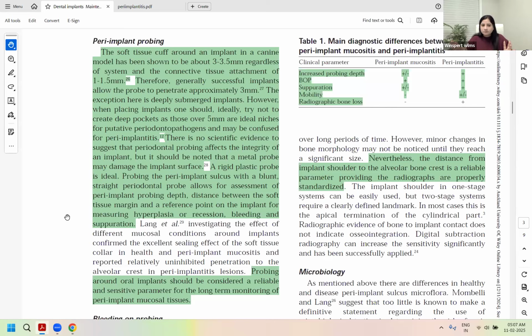Clear for everyone? Right? So in deeper pockets, now advice is you should not create deeper pockets over 5 mm around implants, even when you're giving deeply submerged implants. Does that make sense? It's a very good point to ponder. Do not give pockets greater than 5 mm around implants. Why? They're difficult to cleanse and they will harbor microorganisms which are pathogenic. So even if it's not peri-implantitis yet, you're making it prone to get it. Does that make sense? Yes or no is very important thing to learn, right?